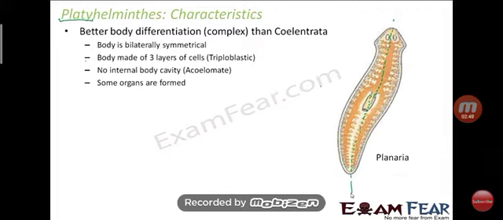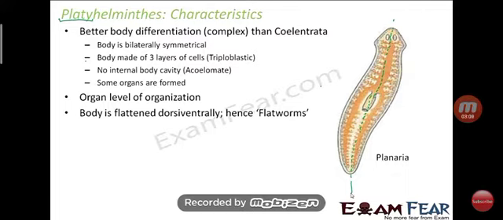Some organs are formed, means organs are present in their body, but not all the organs are present. So organ level of organization is present, beyond the tissue level and cellular level we have studied.